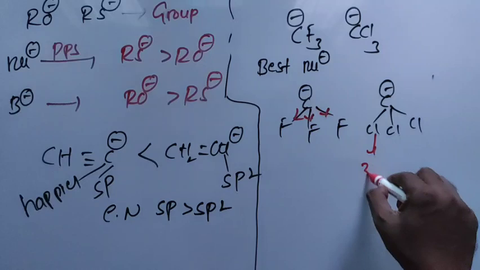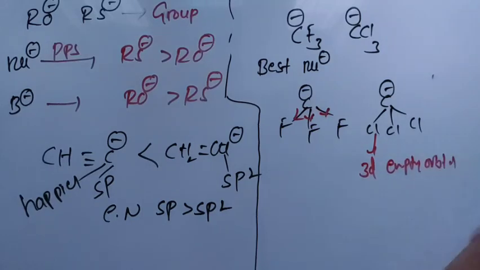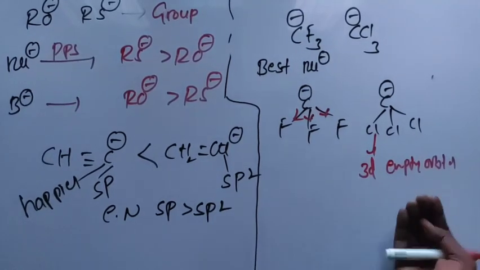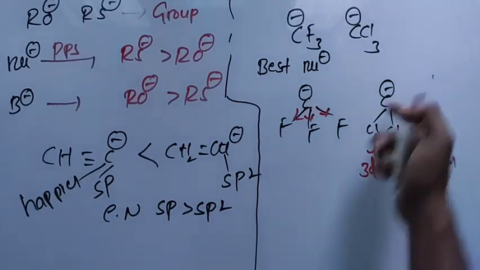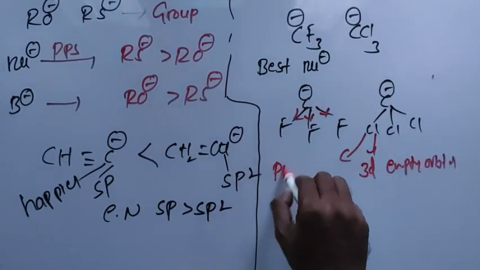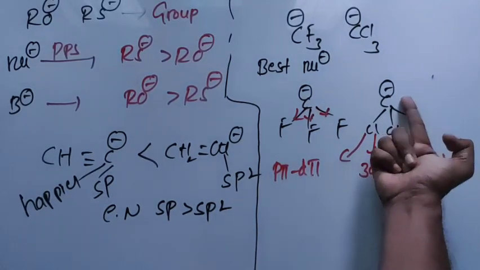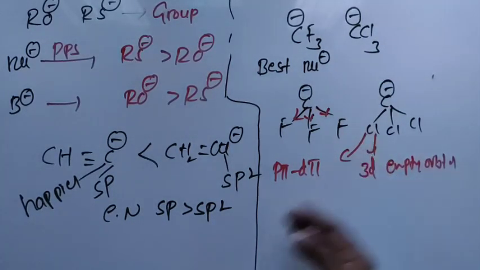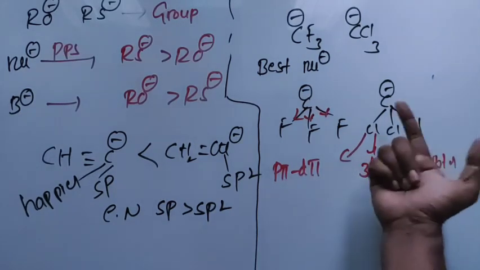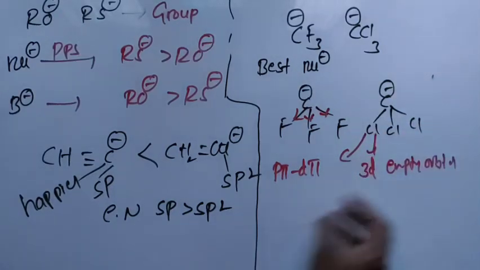So this chlorine atom has a 3d empty orbital. You know there are 5 empty orbitals in chlorine. Those empty orbitals have resonance with this negative charge. Therefore, in this molecule, p pi, d pi resonance is there. The electrons in the p orbital of carbon diffuse themselves into the d orbital of the chlorine, and that is called d pi p pi resonance. Due to that resonance, this negative charge is not much available. It is distributed among the pockets of 3 chlorines. So therefore,